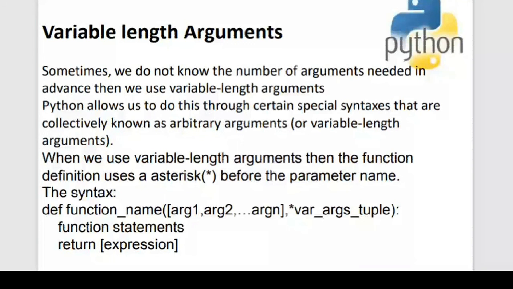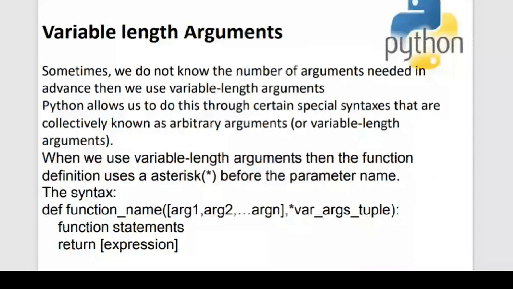Have you remembered that concept which I explained in tuples? Yes, okay, so those are called variable length arguments. You use them when we don't know in advance the number of arguments that are passed into a function.